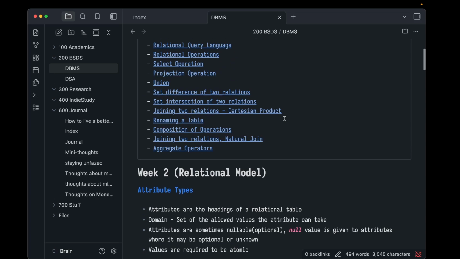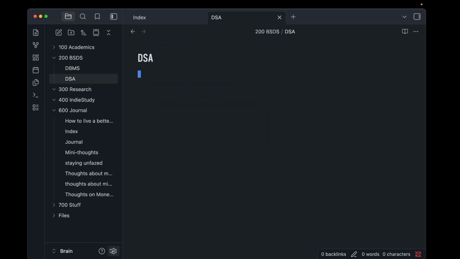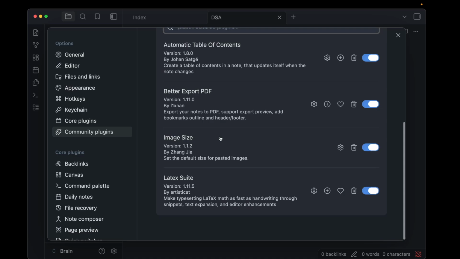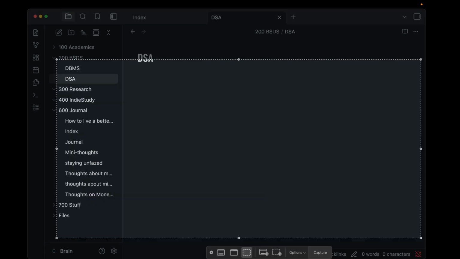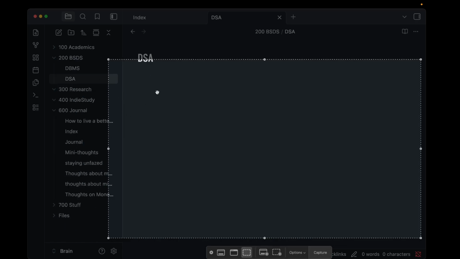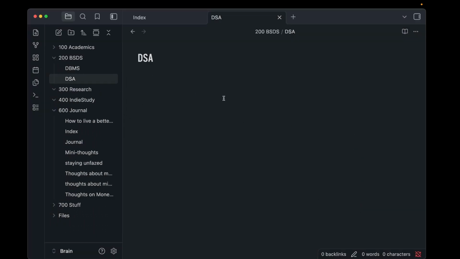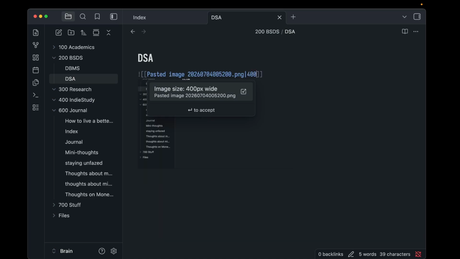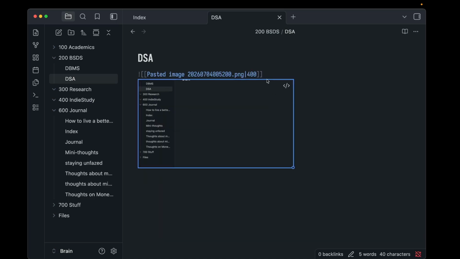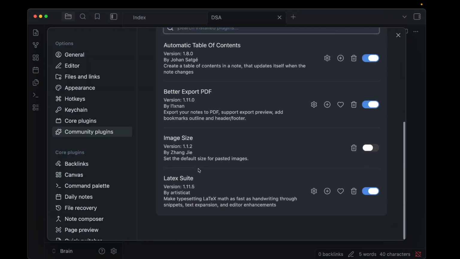So before that, suppose I go to this. If I switch this image size plugin off, then suppose I take this picture and paste it here, and this takes up the whole of the space, right? The thing they say to do is you can specify here that you want this size, right? I didn't like this method, so I found one plugin for it. It is called, I think, Image Resize.